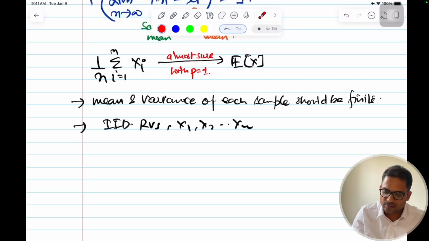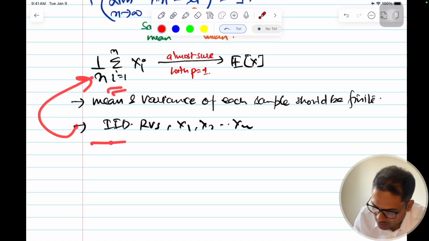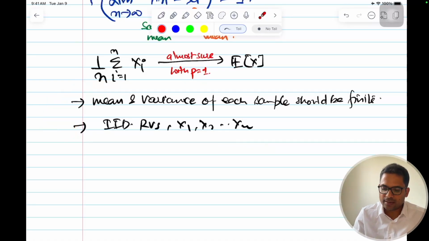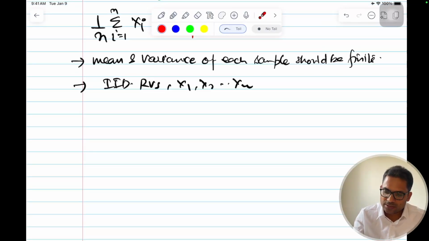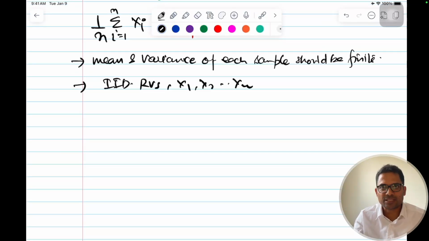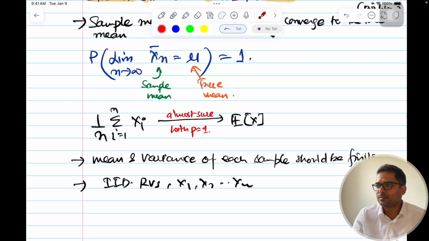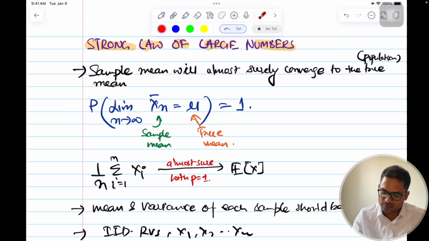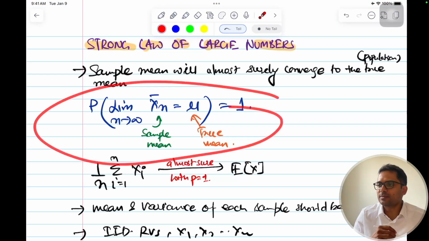So this is for i equal to 1 to n. All these random variables should be independent and identically distributed. They should be independent of each other, and identically distributed means that they should come from the same distribution. So these are my IID random variables X1 to Xn. This is a much stronger statement, and this is a statement about the entire sequence of numbers.